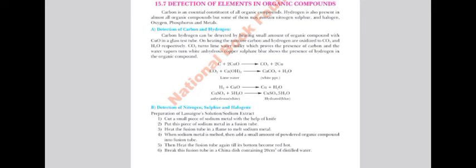Now the nitrogen test. One portion of the Lassaigne filtrate has a few drops of sodium hydroxide added to it to make it alkaline. Alkaline is a kind of base. Then a freshly prepared solution of iron sulfate should be added to it. Let's understand this gradually.